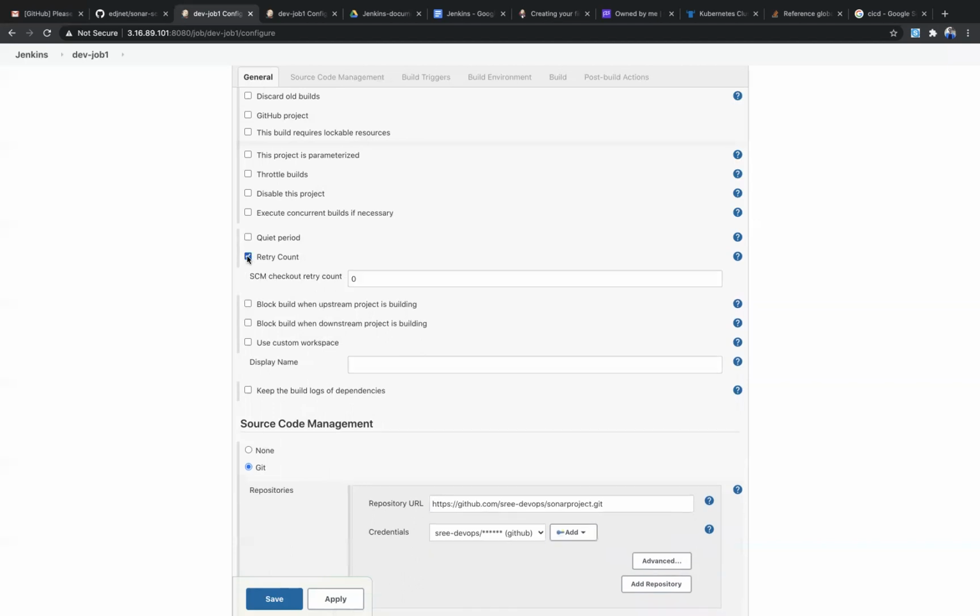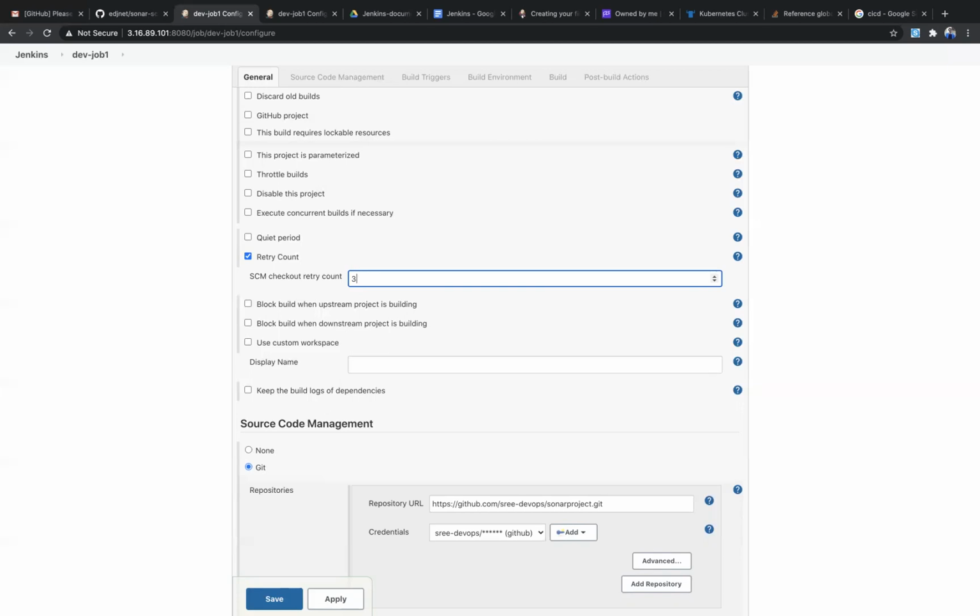Retry means it will try to request to the GitHub repo. I mean, if you configure a GitHub repo, obviously it will send requests to that repo. It will try to request to the GitHub repo, but if there is no response from the GitHub repo, it will try to request again. So if I give 3 times, it will try to request 3 times.